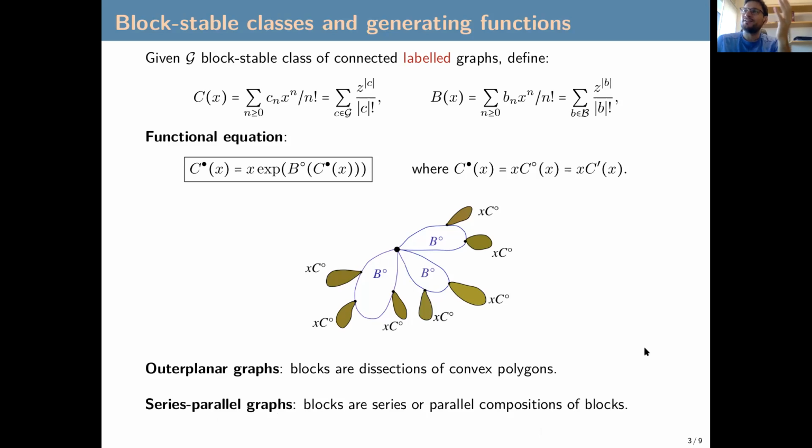Then there are other classes of graphs where the generating function of blocks cannot be written explicitly. It can only be written as a solution of a recursive system of equations, but they are still very interesting to study. So we have the outerplanar graphs, which are the graphs for which the blocks are dissections of convex polygons. A dissection of a convex polygon is when you take a convex polygon and a non-intersecting subset of diagonals. And then the series-parallel graphs, whose blocks are series and parallel compositions of blocks. It's a kind of technical detail, but it's a recursive definition for the blocks.